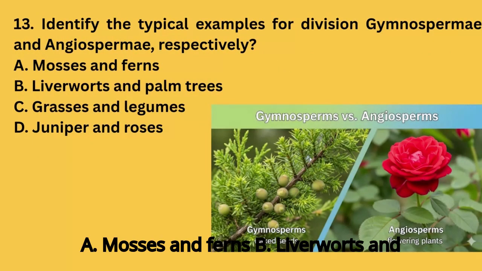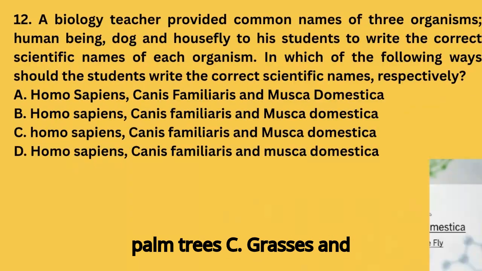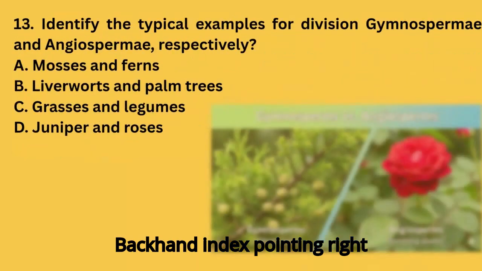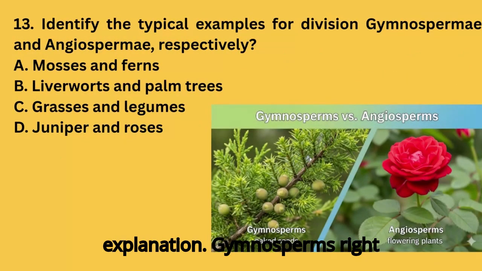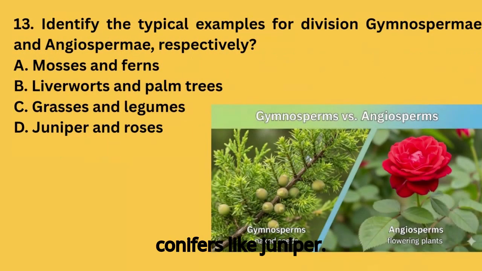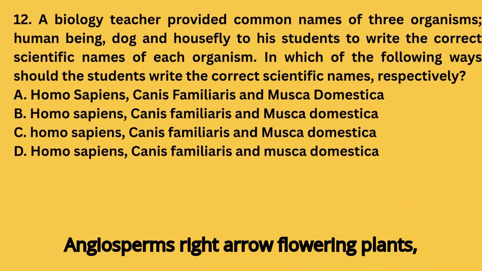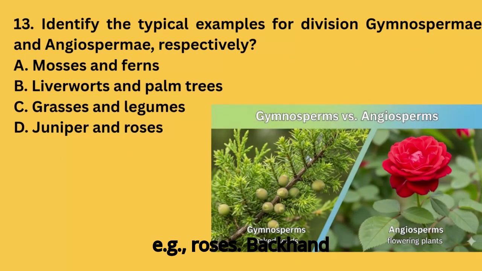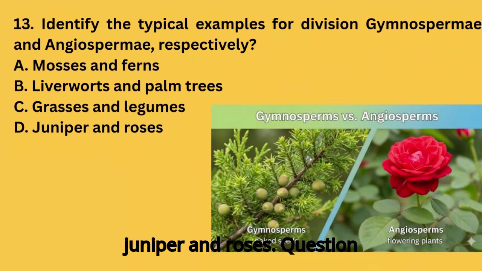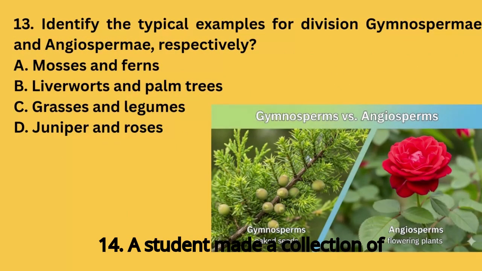Question 13. Identify the typical examples for division gymnospermy and angiospermy, respectively. A. Mosses and ferns. B. Liverworts and palm trees. C. Grasses and legumes. D. Juniper and roses. Explanation. Gymnosperms are naked seed plants, e.g., conifers like juniper. Angiosperms are flowering plants, e.g., roses. Correct answer: D. Juniper and roses.